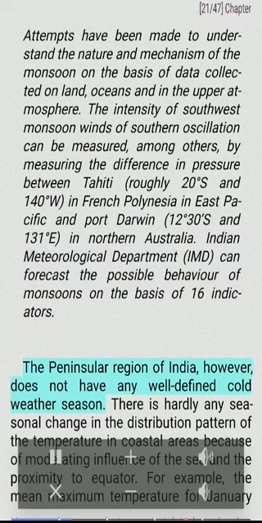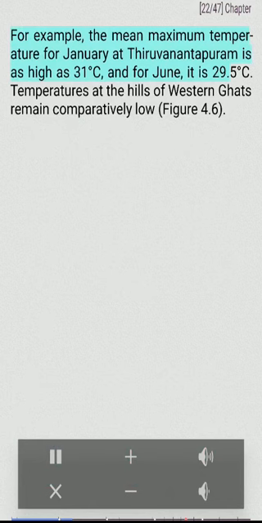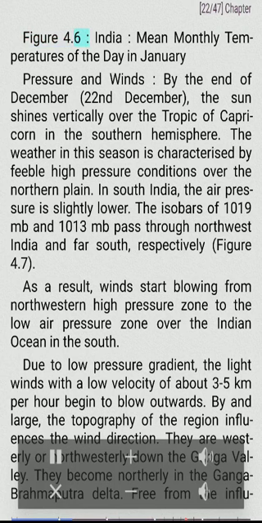The peninsular region of India, however, does not have any well-defined cold weather season. There is hardly any seasonal change in the distribution pattern of the temperature in coastal areas because of the moderating influence of the sea and the proximity to the equator. For example, the mean maximum temperature for January at Thiruvananthapuram is as high as 31 degrees Celsius, and for June, it is 29.5 degrees Celsius. Temperatures at the hills of Western Ghats remain comparatively low, Figure 4.6. India. Mean monthly temperatures of the day in January.